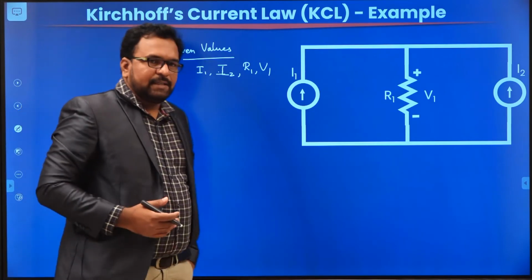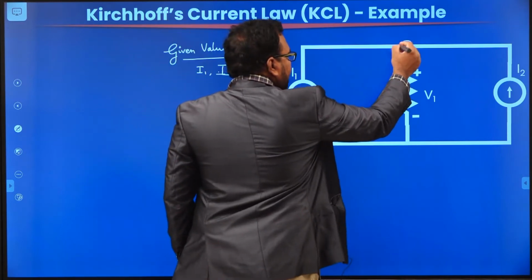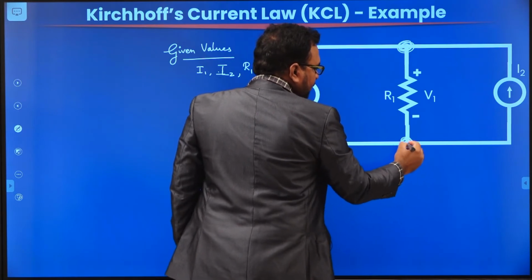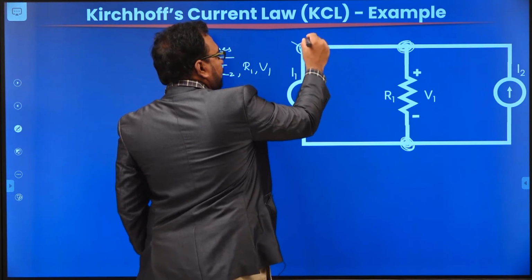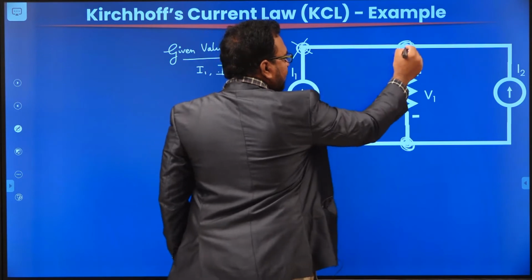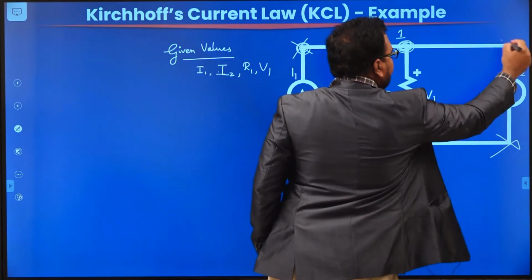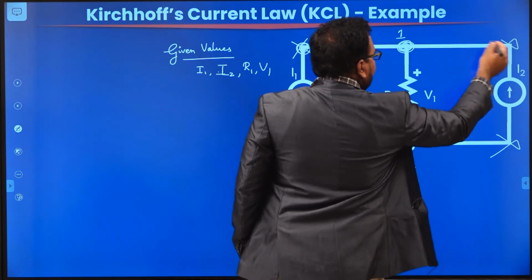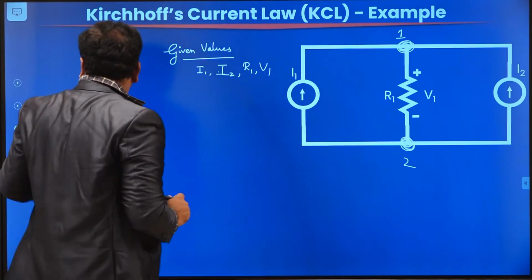First, if you want to apply KCL in any circuit, you have to identify the number of nodes. So in the given circuit there are 2 nodes. This is one node, this is the second node. This is not a node, why? Because here there is no element connected. The same current source has been connected to node 1 here. It is also not a node because there is no element connected between these 2 nodes. The same I2 is going to be connected to node 1 here. So there are 2 nodes in the circuit.